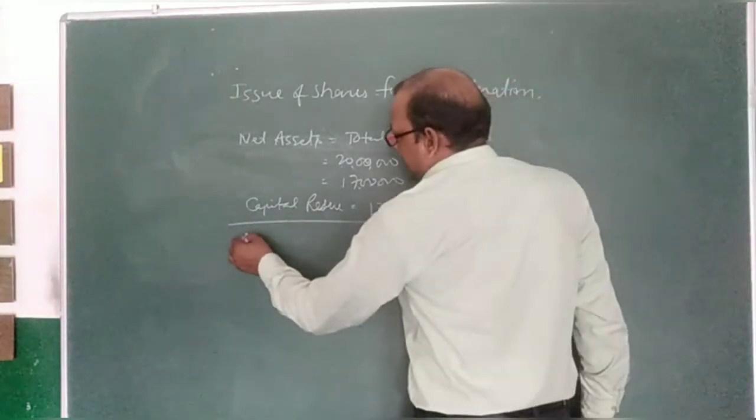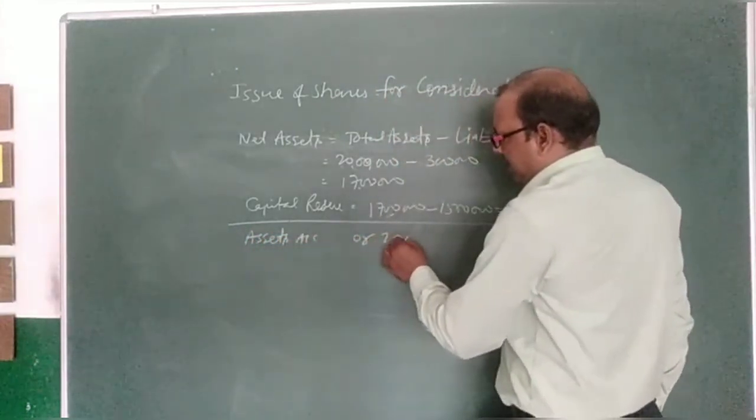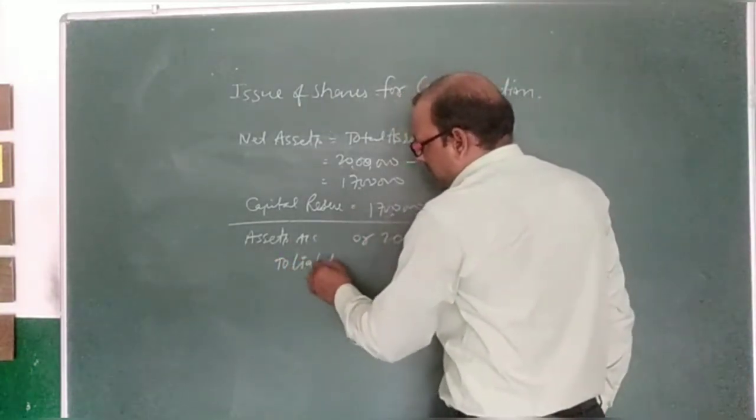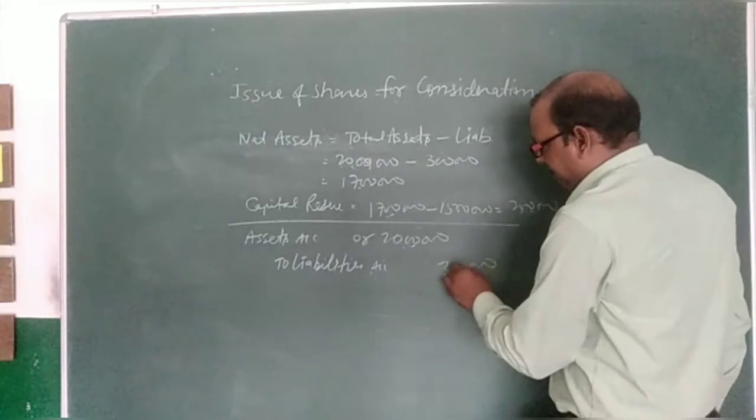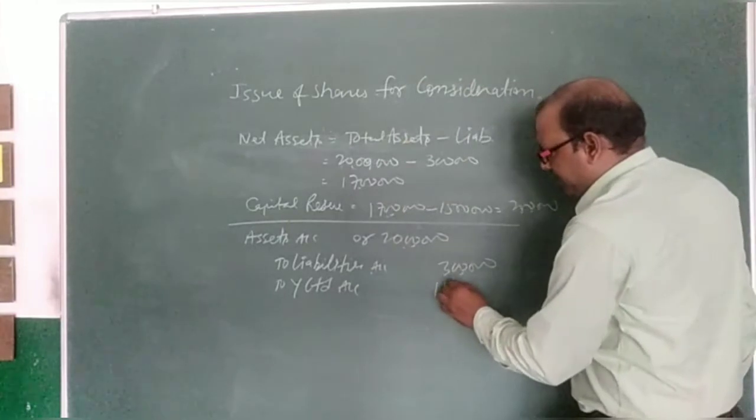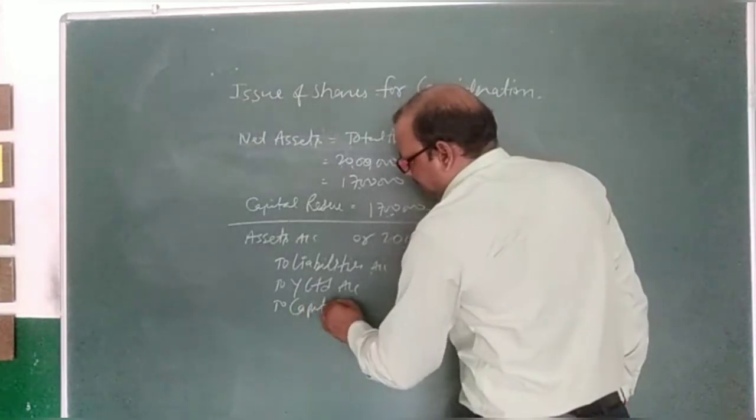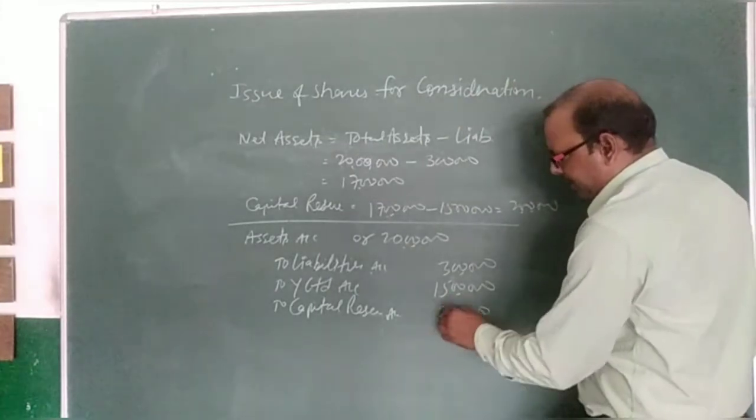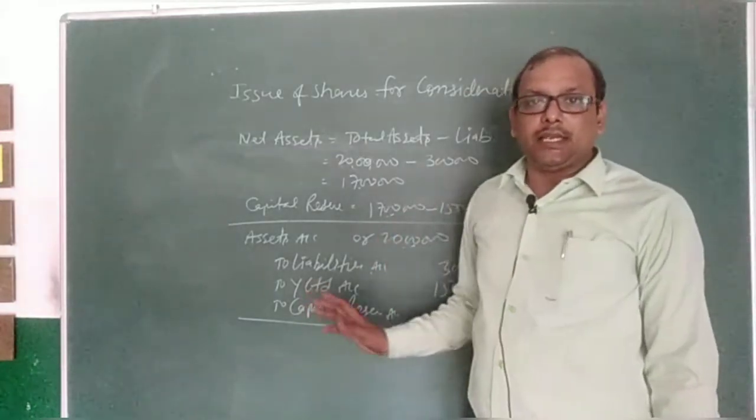Now we can pass the journal entry. See, assets account debit of rupees 20 lakh, to liabilities account of 3 lakh, purchase from Y Limited. Purchase consideration price is given, 15 lakh, and we have calculated the capital reserve. So capital reserve account will be 2 lakh. See, total is matching now. This is the third complicated case, the last case.